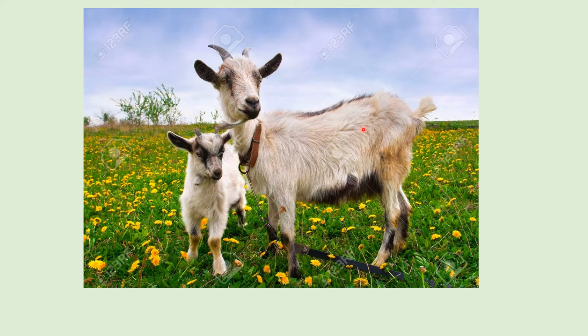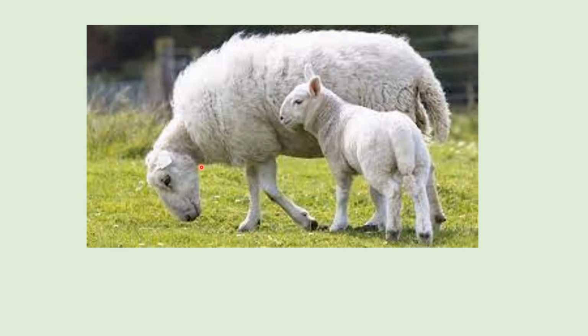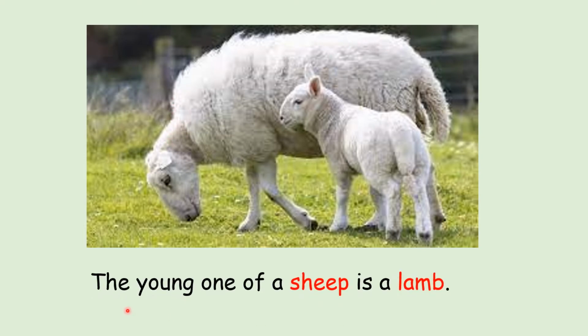This is a goat. The young one of a goat is a kid. This little goat is called a kid. So what is the young one of a goat? A kid. This is a sheep. The young one of a sheep is a lamb. The little sheep here is called a lamb. What is the young one of a sheep? Lamb.